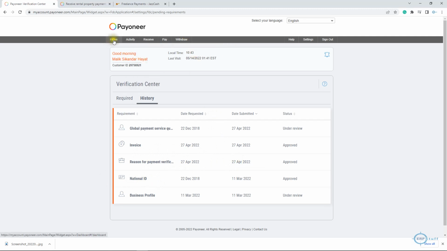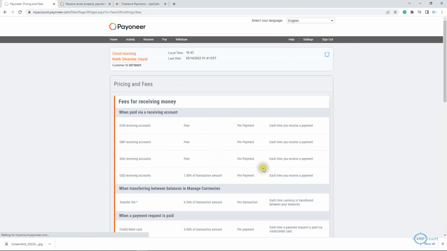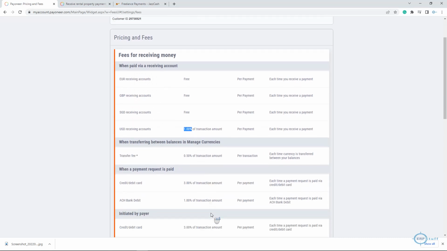Okay, now if I go to help, pricing and fees. Whenever you are going to start any service, please go through its help or details about the fees or commissions. So here it is. Let's say, for example, for other currencies, each time you receive a payment, it's a 1. From credit card or debit card, how much is the fee? 3%. This was charged to me.